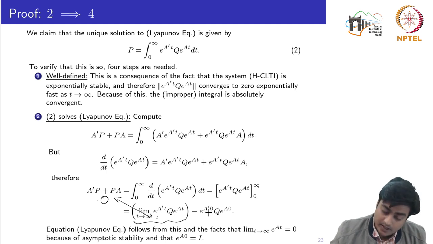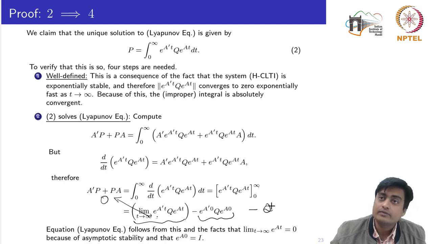Since e to the power A transpose 0 is identity, finally this one would become minus Q. So by putting this P into the left hand side of the Lyapunov equation, I actually obtained the right hand side, meaning that this P satisfies the Lyapunov equation.